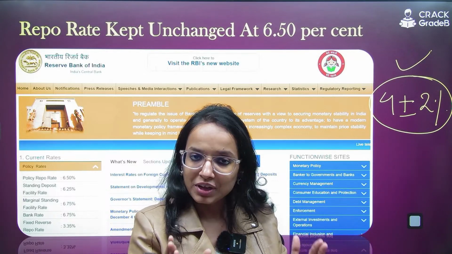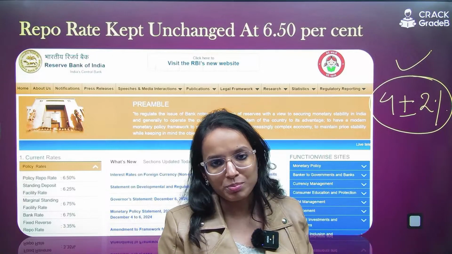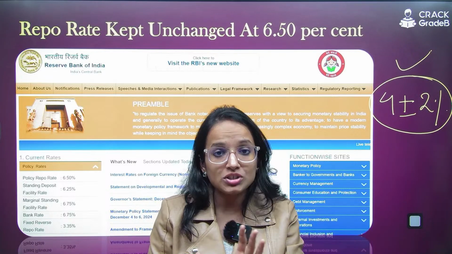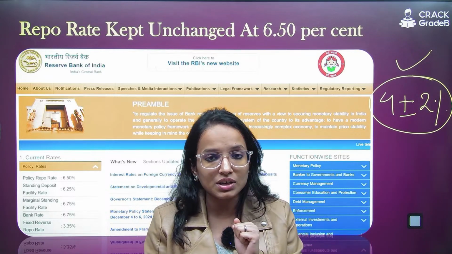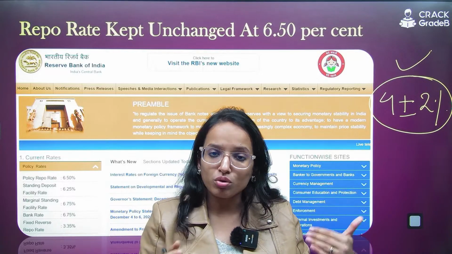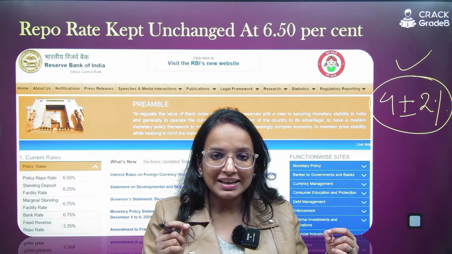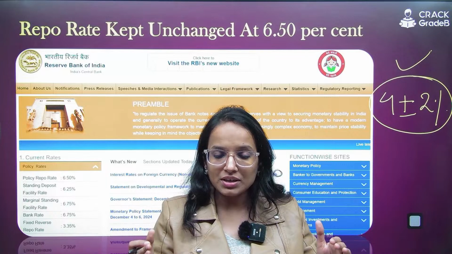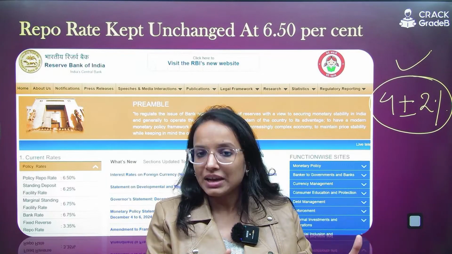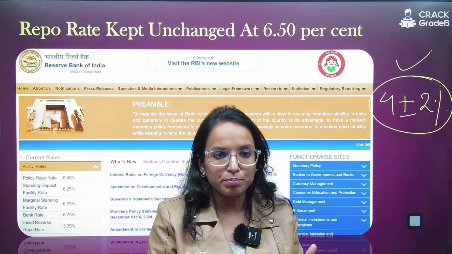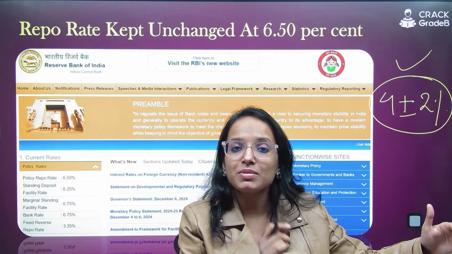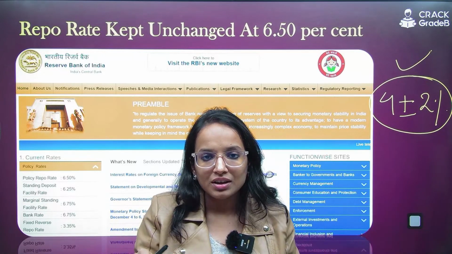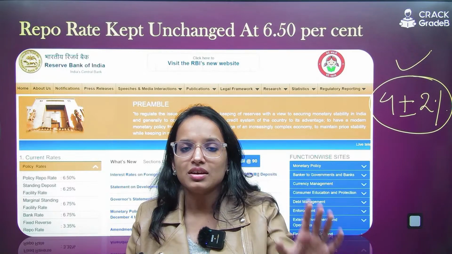I hope this is clear, right? It stands at 6.5%. And what is repo? You all must be knowing, the basic definition: it is the rate at which the commercial banks borrow from the RBI. So basically it is not like an interest rate you have charged and then you gave the loan. No, the operation is that commercial banks or other eligible financial entities can borrow under the repo window from the RBI. They need to keep government securities as collateral with an agreement to repurchase it, and RBI charges an interest, that is the repo rate.